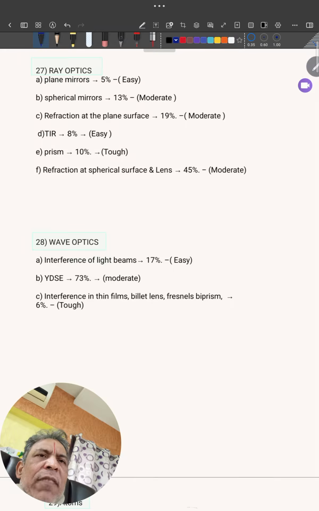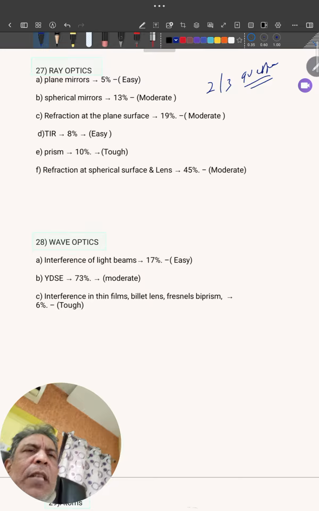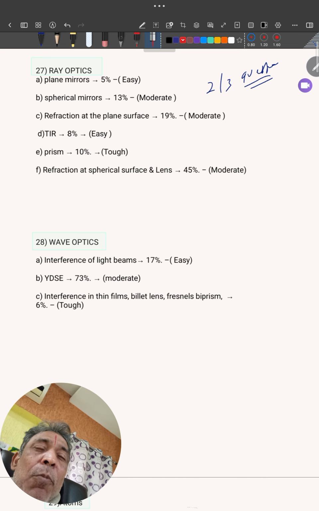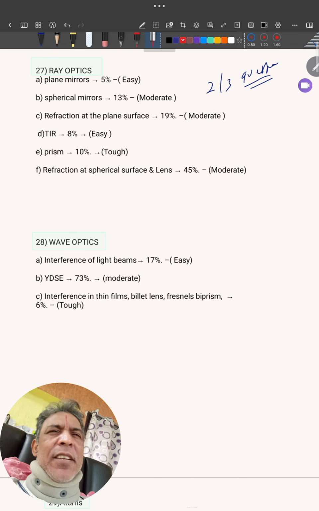Next again, ray optics. Two or three questions will come. I'll write it here, 2 or 3. Compulsory, you have to prefer this topic. In its subtopics, plane mirrors are 5%, but many problems are there. It will take more time. Check yourself, and based on the time you can take a decision.